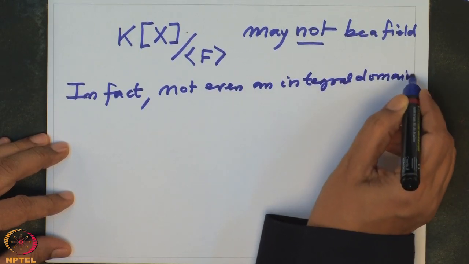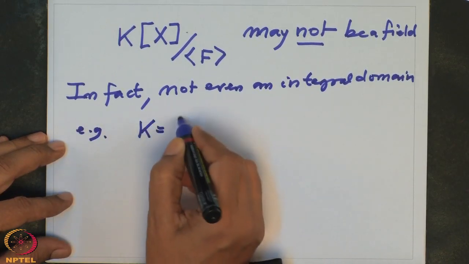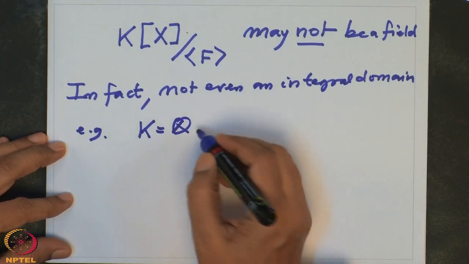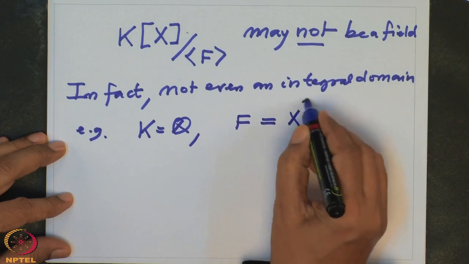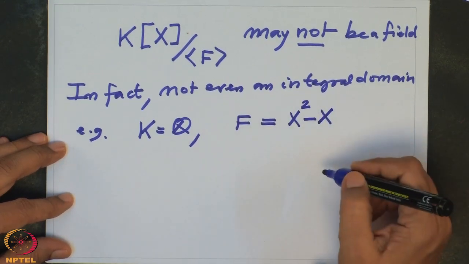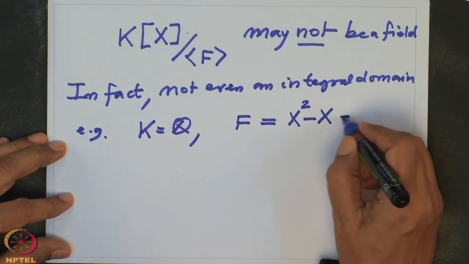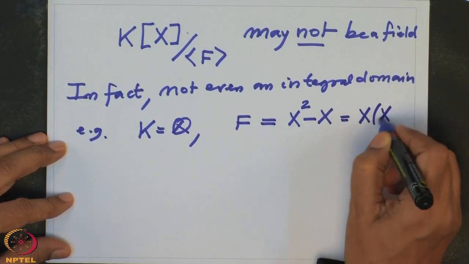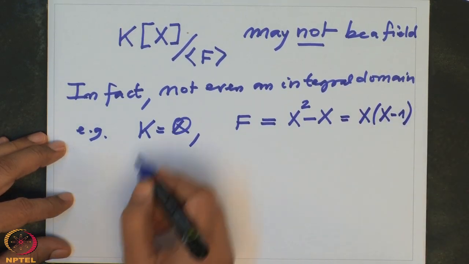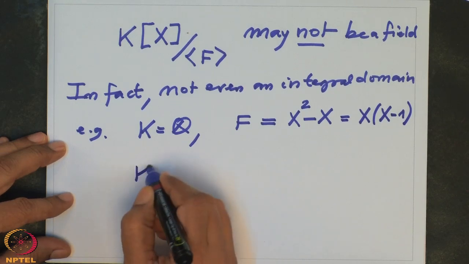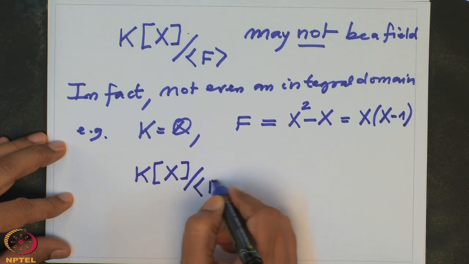For example, if I take k equal to q and f equal to, let us say, the polynomial x square minus x, which is monic, degree is 2. So this is same as x times x minus 1, and what is then this kx modulo f.